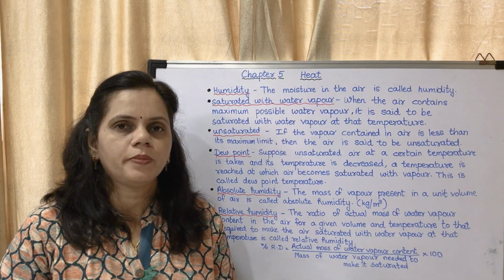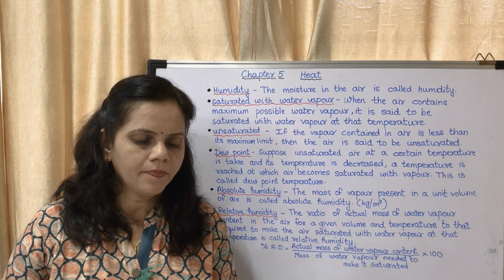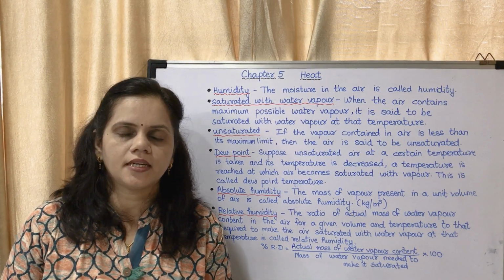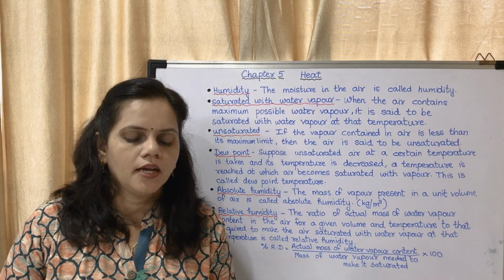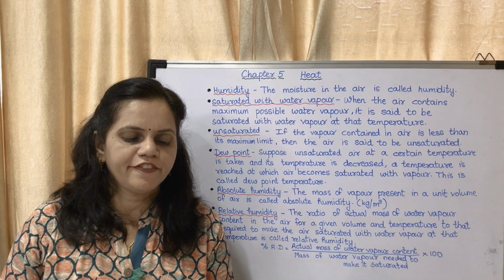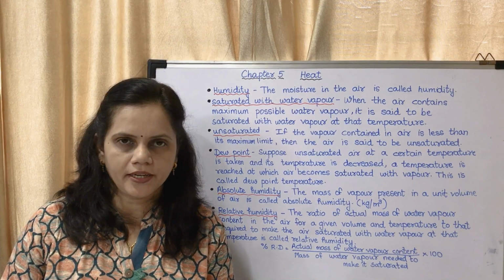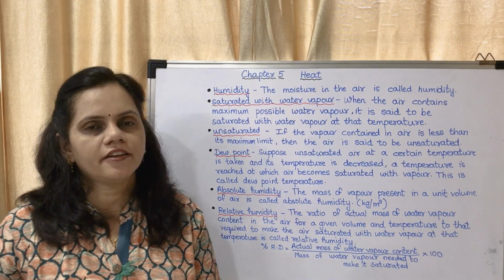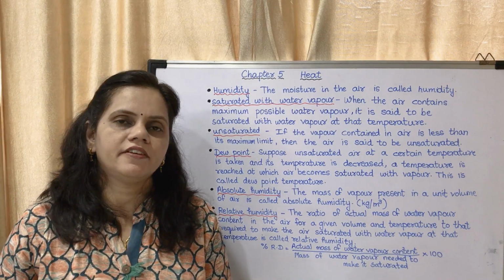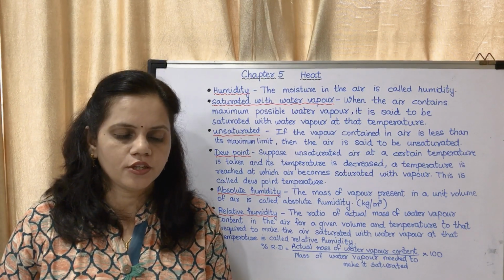Now you may move on to page number 67. The relative humidity at dew point is 100%. Underline, it is an objective. If the relative humidity is more than 60%, we feel that the air is humid. Again, fill in the blank: if the relative humidity is more than 60%, then we feel that the air is humid.